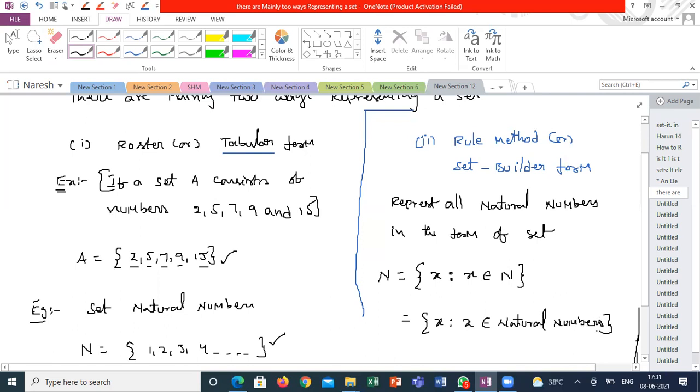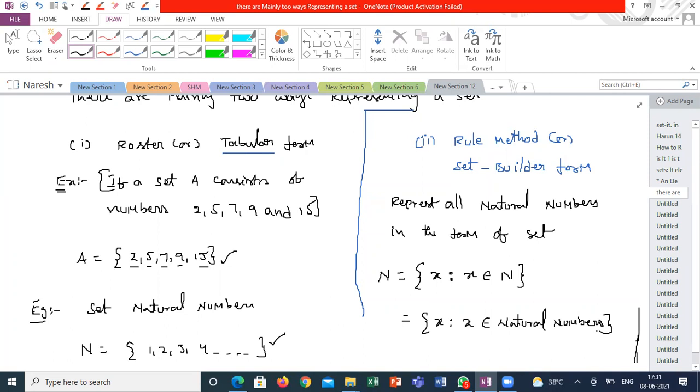That means x is any element of the set. All natural numbers will be considered as x: 1, 2, 3, 4, 5, 6 and so on. Here you are writing the common condition for the natural numbers. You don't have a particular condition: numbers start from 1 and there is no ending. That is the reason we have a definition for natural numbers. So x is an element.